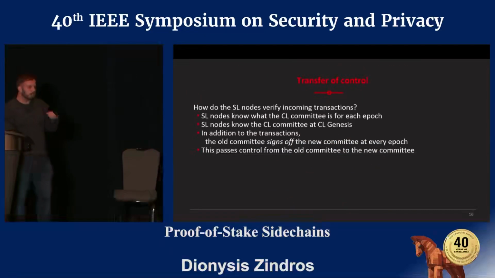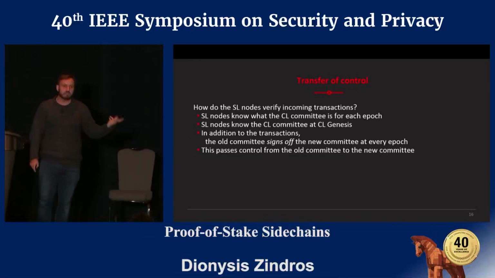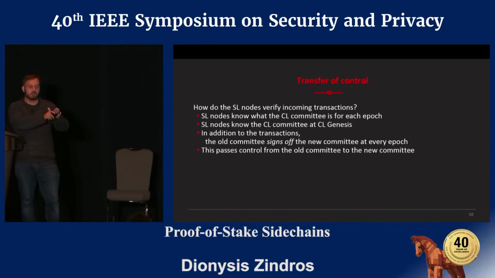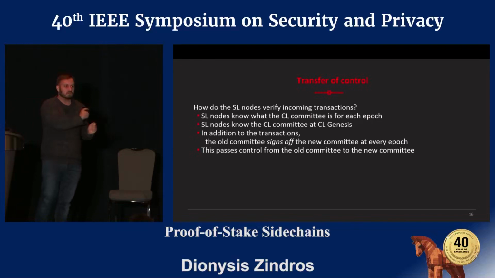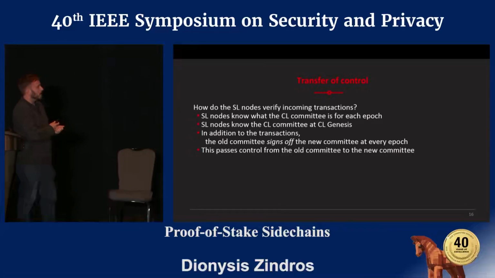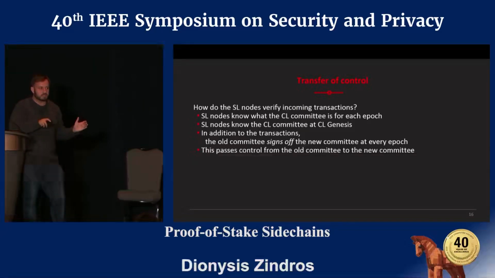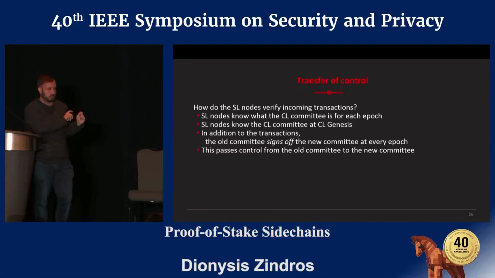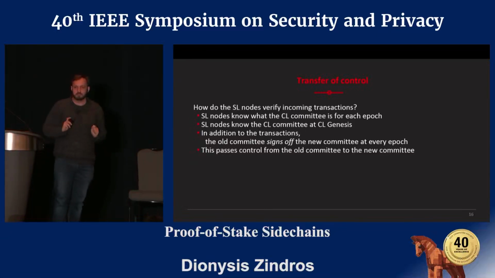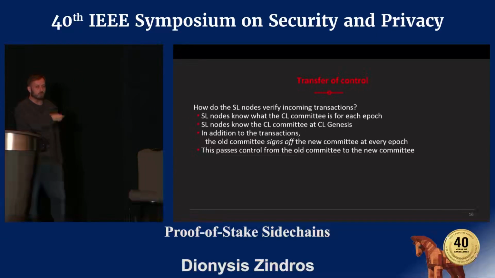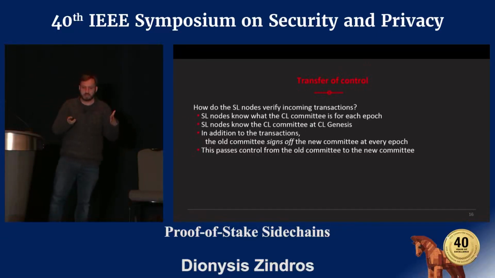Now the question is, how does the settlement layer know who is the correct committee? Because the stake on the computation layer evolves with time, and the settlement layer miners do not know how this evolution has taken place. In order to do that, when the computation layer is first created during its genesis block, it has a certain stake distribution. Now that stake distribution is known to the settlement layer miners, so that's the base of the induction.